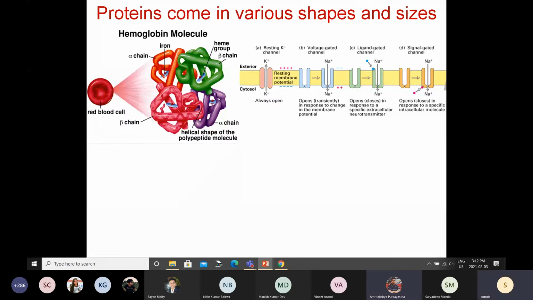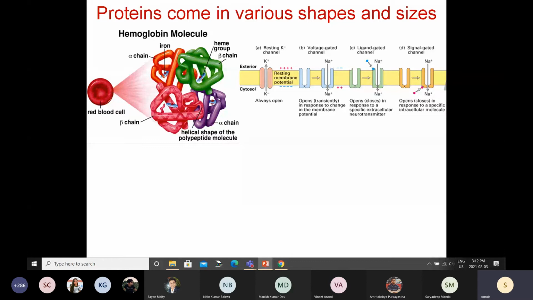Cell membrane, yes. And these sodium and potassium ion channels actually play a very important role. They are present in our neurons, nerve cells, right? And these are the ones which are responsible for carrying the signal to different parts of the body.